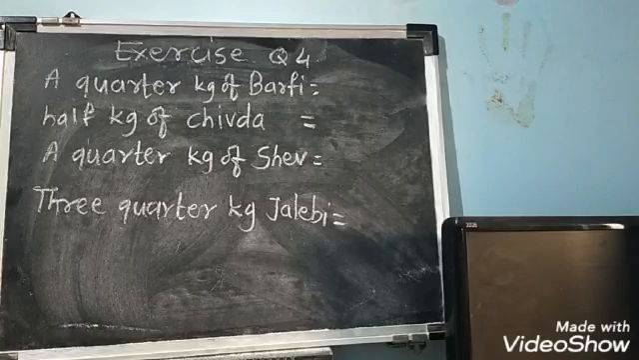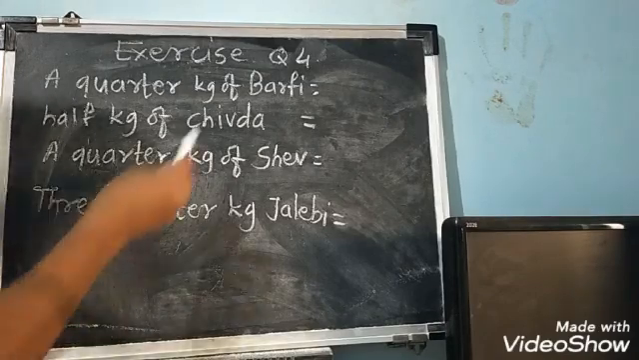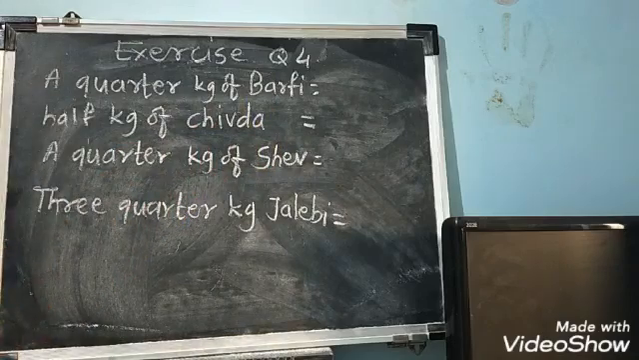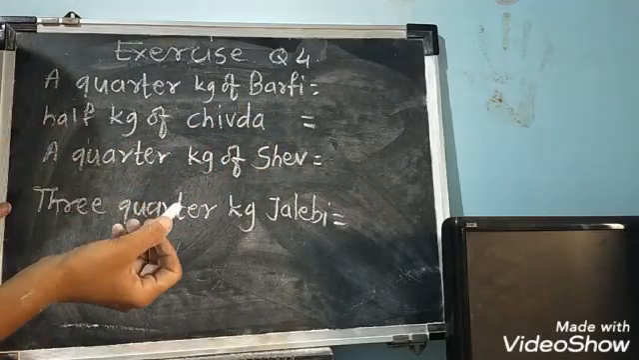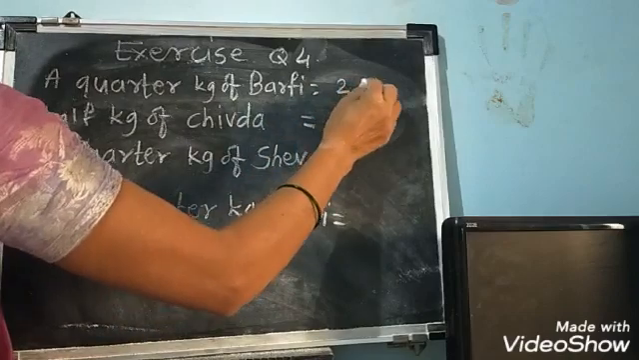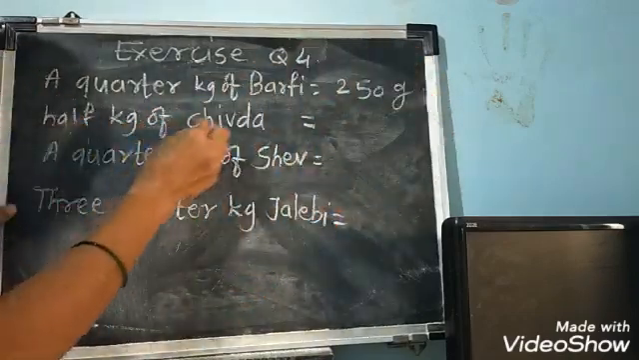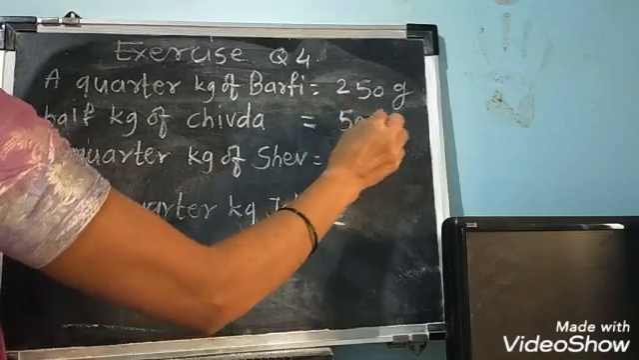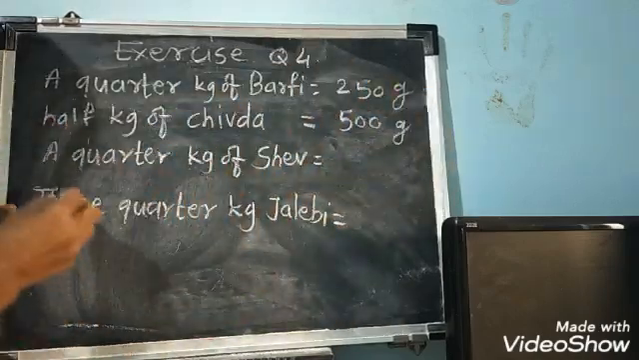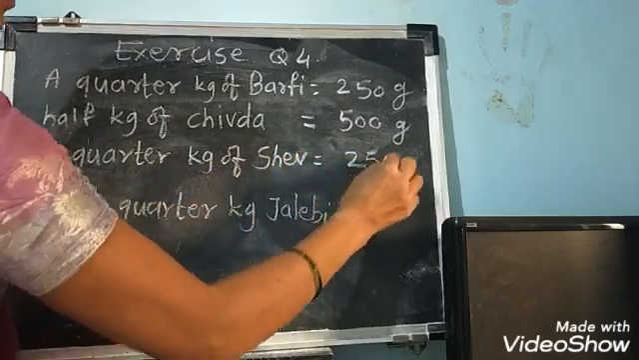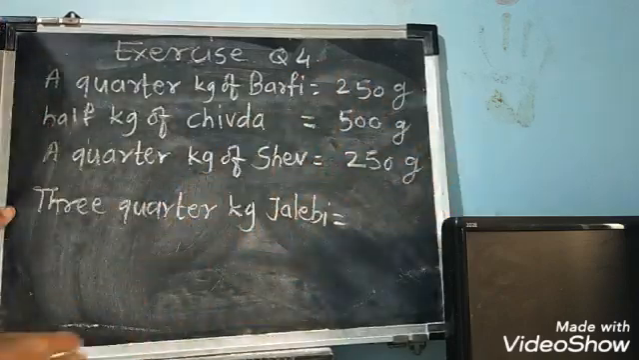See students, Jenny bought 1/4 kg of burfi. 1/4 kg of burfi means find it in gram. That means 250 gram. 1/2 kg of chivda, that means 500 gram. 1/2 kg means 500. 1/4 kg of sev, again 250 gram sev she bought.